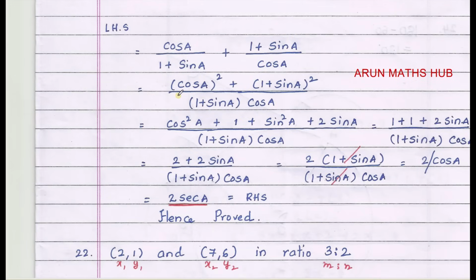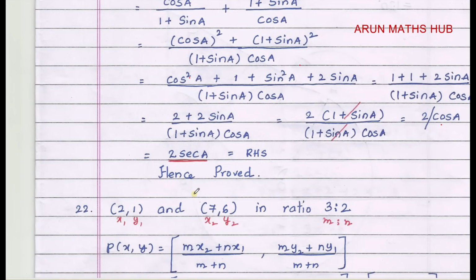So this is an important question. Last year in my videos also I have posted this. Just take LCM or do the butterfly method. We get (cos square A plus 1 plus sin square A) divided by (1 plus sin A) into cos A. Using identity sin square A plus cos square A is 1, we get 1 plus 1 is 2, plus 2 sin A, divided by the denominator (1 plus sin A) into cos A. Take 2 common outside, we get 2 into (1 plus sin A). 1 plus sin A and 1 plus sin A cancel, which is equal to 2 by cos A. The reciprocal of cos A is secant A, which is equal to RHS.